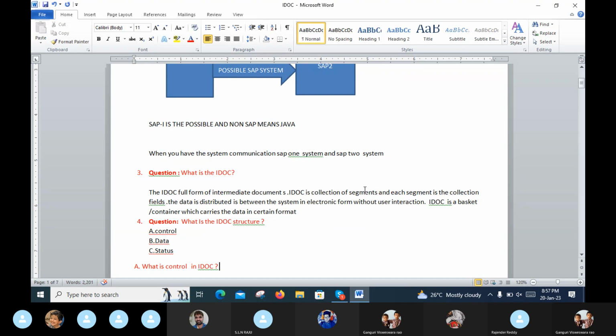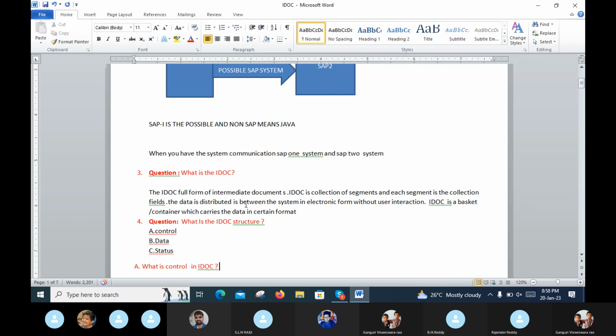Each segment is subdivided, that means a collection of fields. For example, Vivo is one segment. Segment is called a product. Each segment, that may be a Vivo mobile, has a sub-segment, the battery, also a collection of fields. So this is the IDOC. IDOC means a collection of segments or a collection of data or a collection of products, and each segment is a collection of fields. That may be called an IDOC.